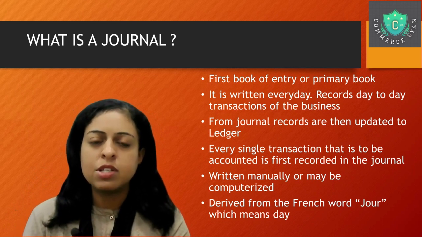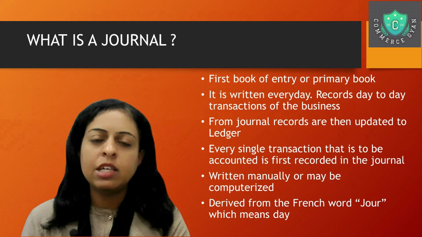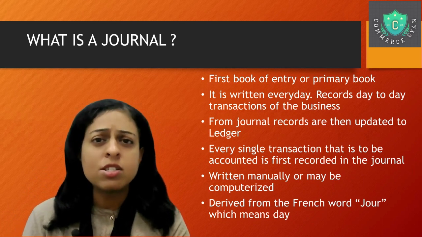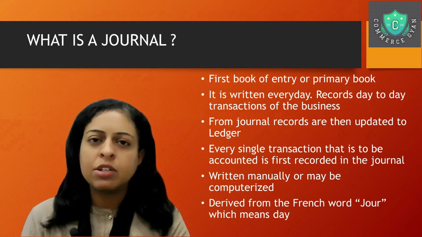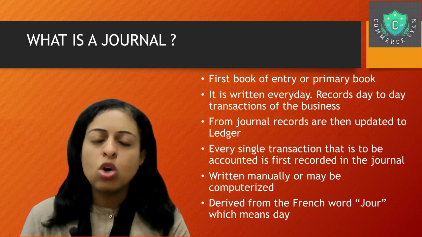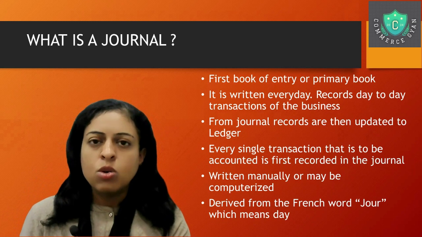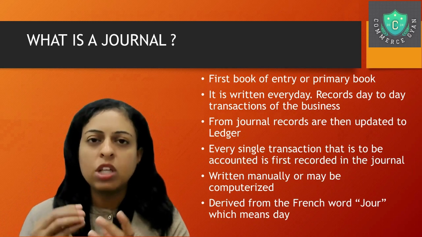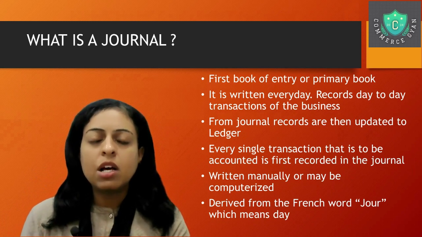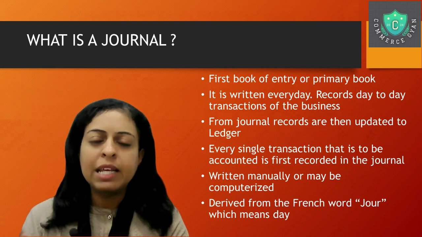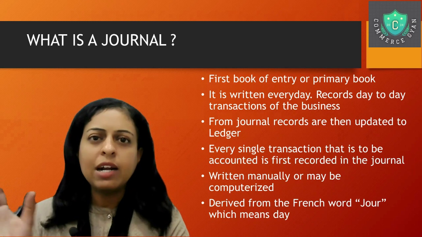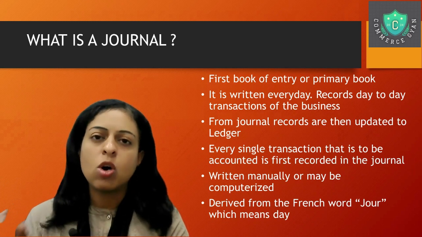Suppose a person goes to a shop and purchases something and comes back to the business. Let's say he bought stationery, and the stationery was used in the office. What should he do? He should bring the bill or invoice along with that stationery and give it to the accountant. The accountant will take the bill, see how much amount was spent, whether it was paid in cash or through a bank transaction, and based on that, he will record it in the books of accounts immediately.